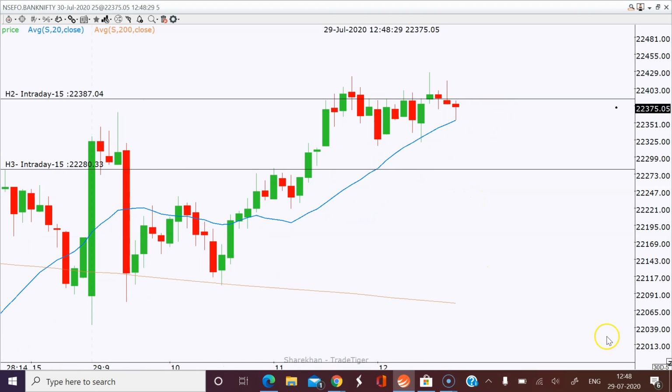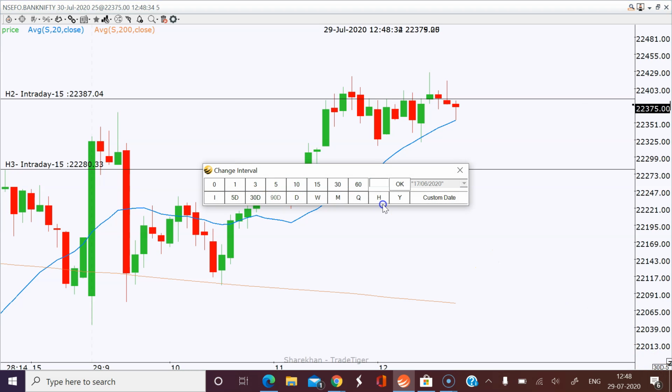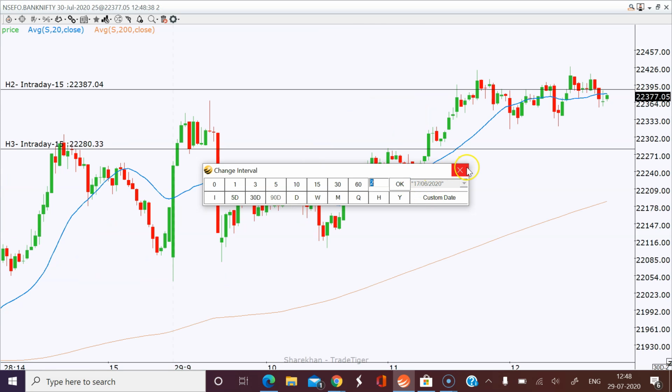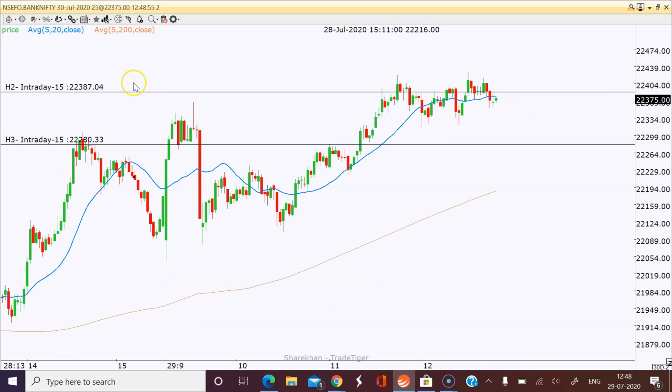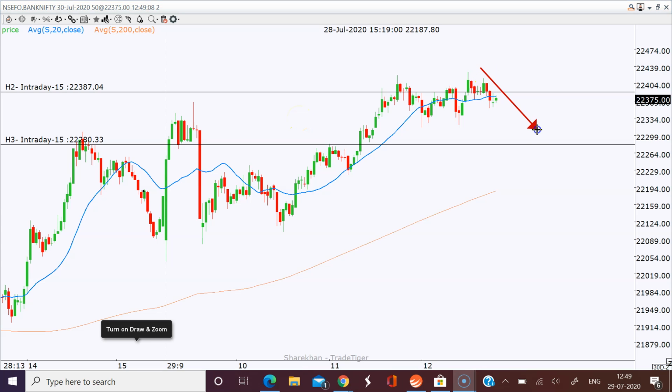So let's see what happens now. I'm just expecting a strong pullback on the downside because tomorrow is also expiry, so anything downside will be very lucky. So our entry is here and our target is here. So this is a scalping trade. If you see, this is where the price might come like this.